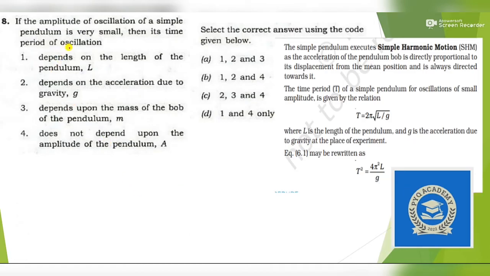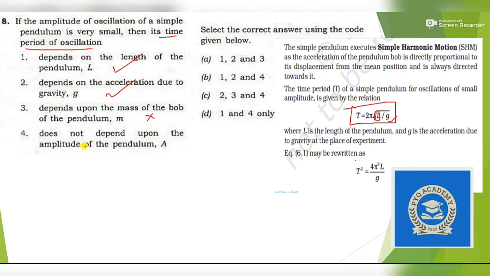If the amplitude of oscillation of a simple pendulum is very small, then its time period of oscillation. If you remember just this formula, then you can solve this question. The time period of oscillation depends upon the length of the pendulum. Yes, it is directly proportional to length. So yes, it will depend. Then gravity, yes, it is inversely proportional to gravity. It will also depend upon gravity. Depends upon the mass of the bob. Is there any mass? No, it doesn't depend upon mass.